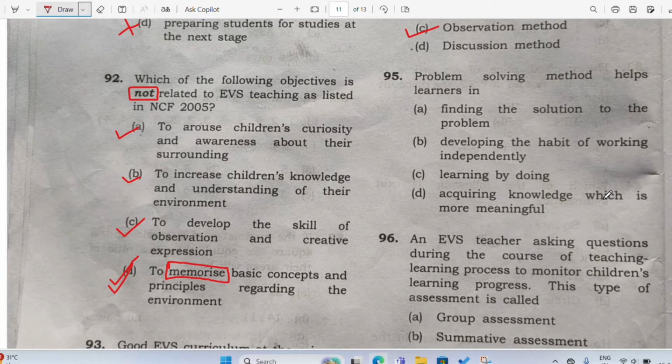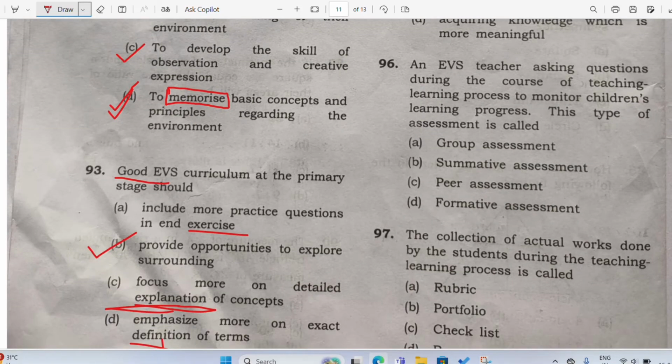So problem solving method helps learners in what? See, problem solving will help the learner in what? In finding the solution to the problem, to develop the habit of working independently, learning by doing, acquiring knowledge which is more meaningful. See, all the sentences are quite good, but the best one here is finding the solution to the problems. Of course, by using problem solving method, we will find the solutions to the problem only, right? So this is the correct answer. Now let's go to 96. Let us see what we have.